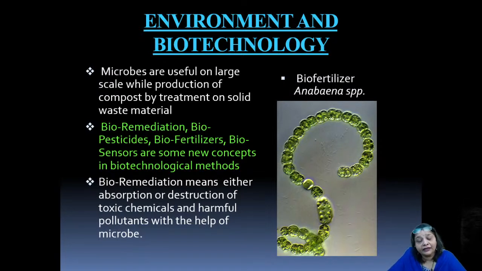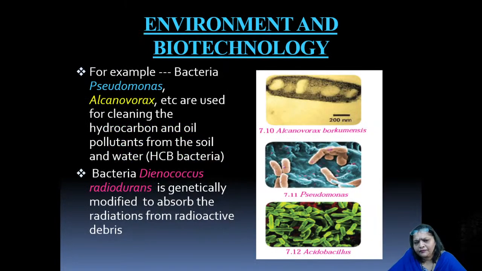Bioremediation means either absorption or destruction of toxic chemicals and harmful pollutants with the help of microbes. For example, under biofertilizers, we talked about Anabaena species already. Anabaena and Nostoc species act as biofertilizers. Not only that, let us talk about bioremediation first. Bacteria like Pseudomonas, Alcanivorax, etc. are used for cleaning hydrocarbon and oil pollutants from the soil and water.